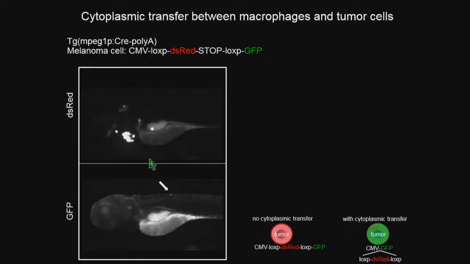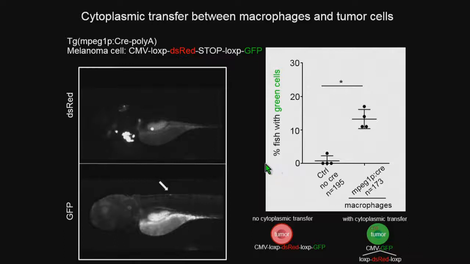Okay, these are the results. So here's a lateral view of the fish, anterior, posterior. This red clump here is the transplanted tumor cells, which are DsRed. The red heart indicates the presence of the transgene. And when we look at the same fish in the GFP channel, you see a single GFP-positive cell right here, indicating transfer. And we quantify this as percent fish with green cells anywhere in the body. When there's no Cre, we don't see green cells because there's no floxing of DsRed. However, when we drive Cre specifically in macrophages, we now see the presence of green cells. So what this suggested to us is, yes, macrophages can transfer their cytoplasm to tumor cells.